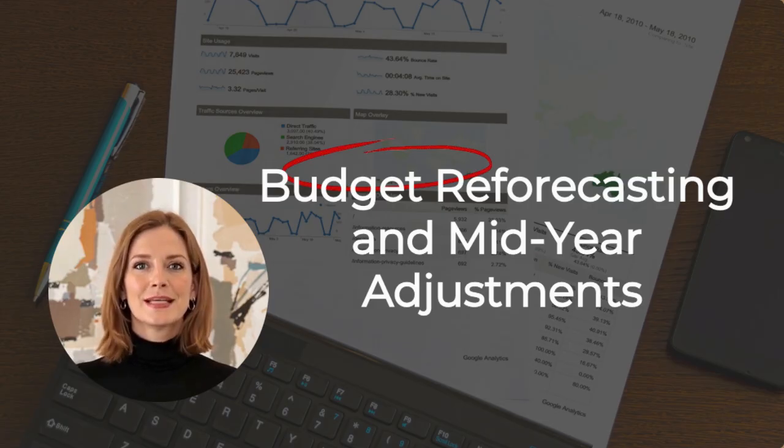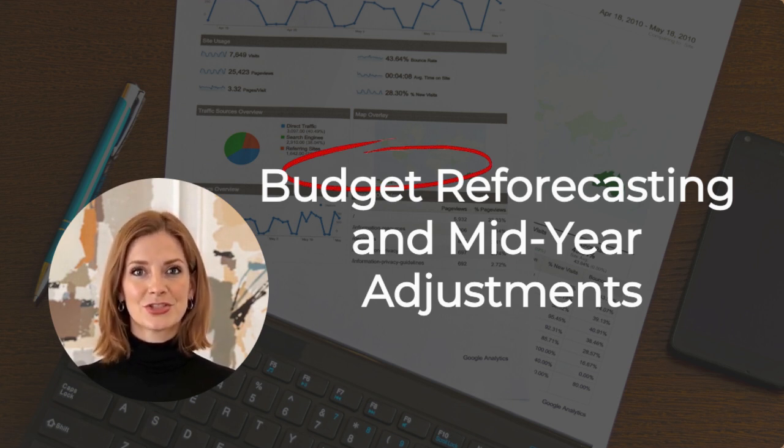Budget reforecasting and mid-year adjustments. Budgets are dynamic tools. As internal or external conditions change, adjustments or reforecasting may be required to realign financial operations with reality. Reasons for reforecasting: shifts in revenue inflows, grants, donations, government subventions; changes in cost structure, e.g., price increases, currency devaluation; policy or regulatory changes; strategic redirection or project delays.